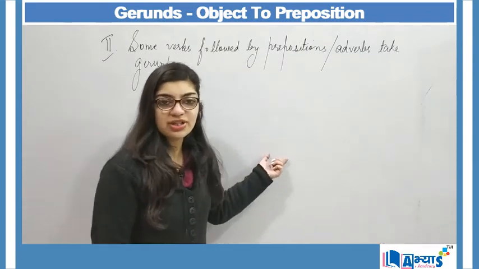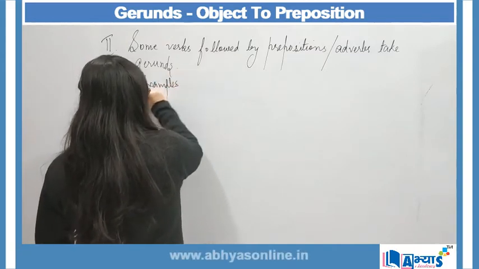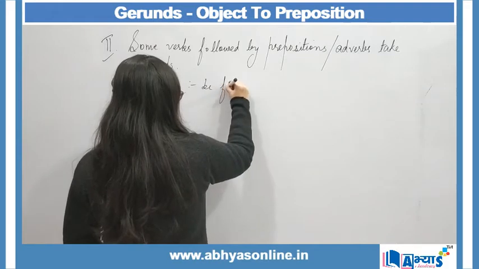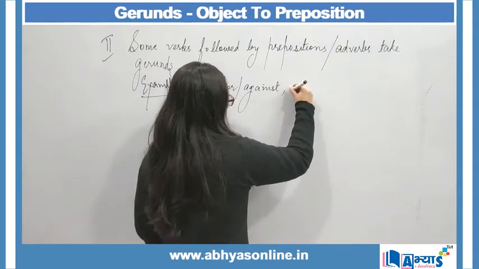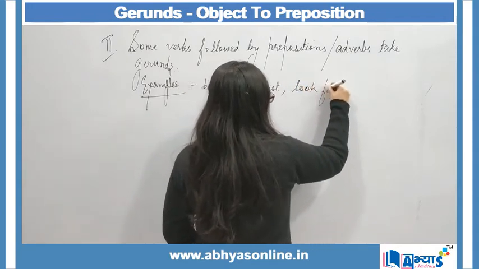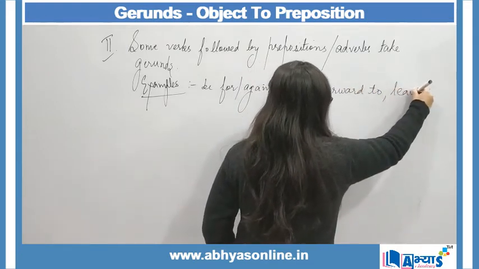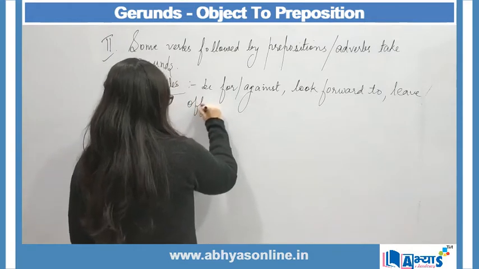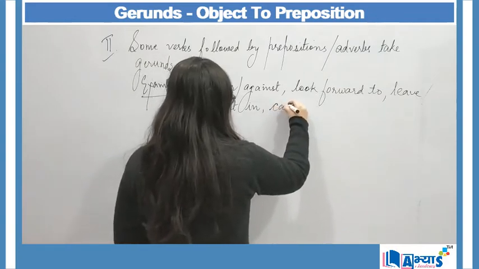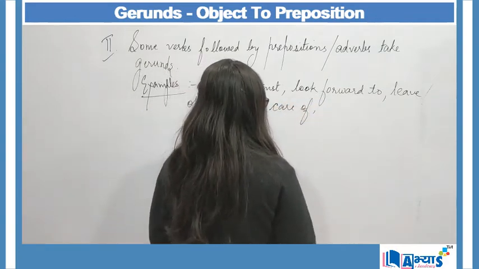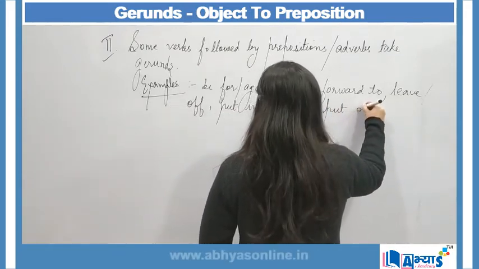Examples of such words can be: be for or against, look forward to, leave off, put in, care of, put off.